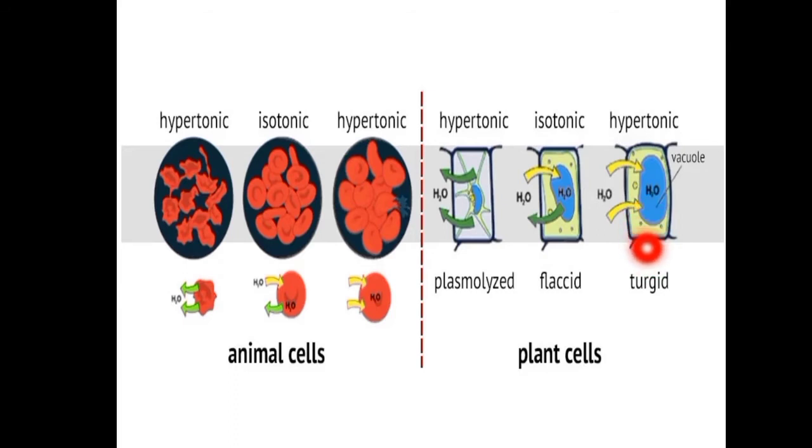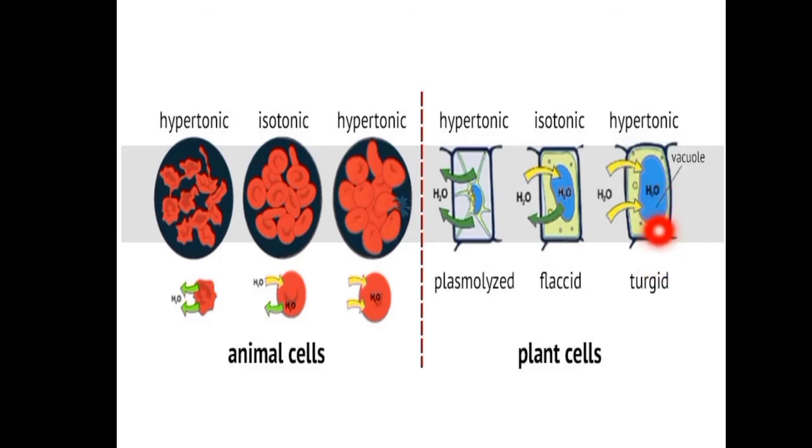When a plasmolysed cell is placed in the hypotonic solution, hypotonic means what? A solution in which the solute concentration is less than the cell sap. So here the water moves inside the cell, and hence the cell will gain water and become turgid, and this process is known as deplasmolysis.